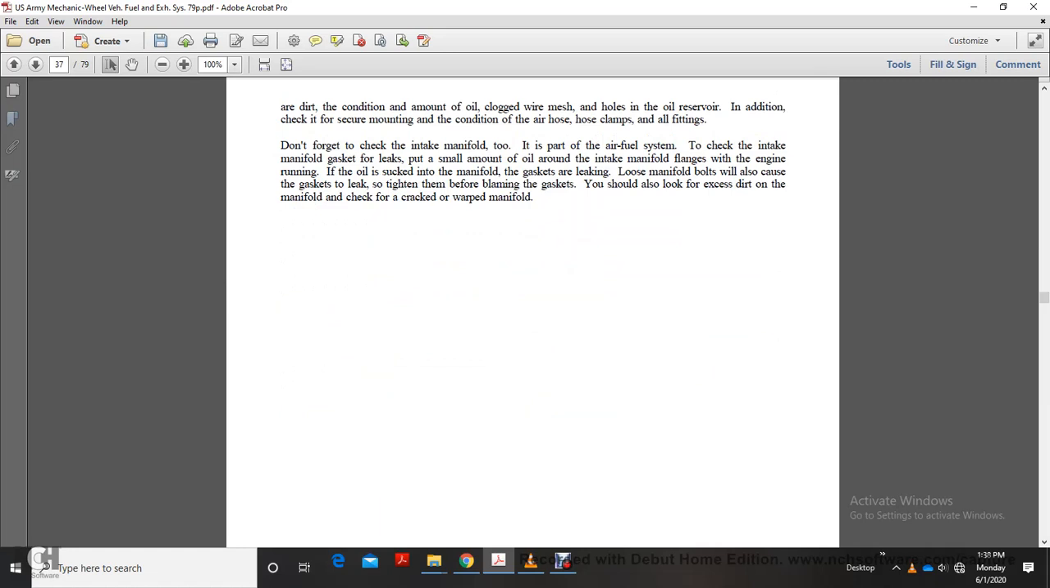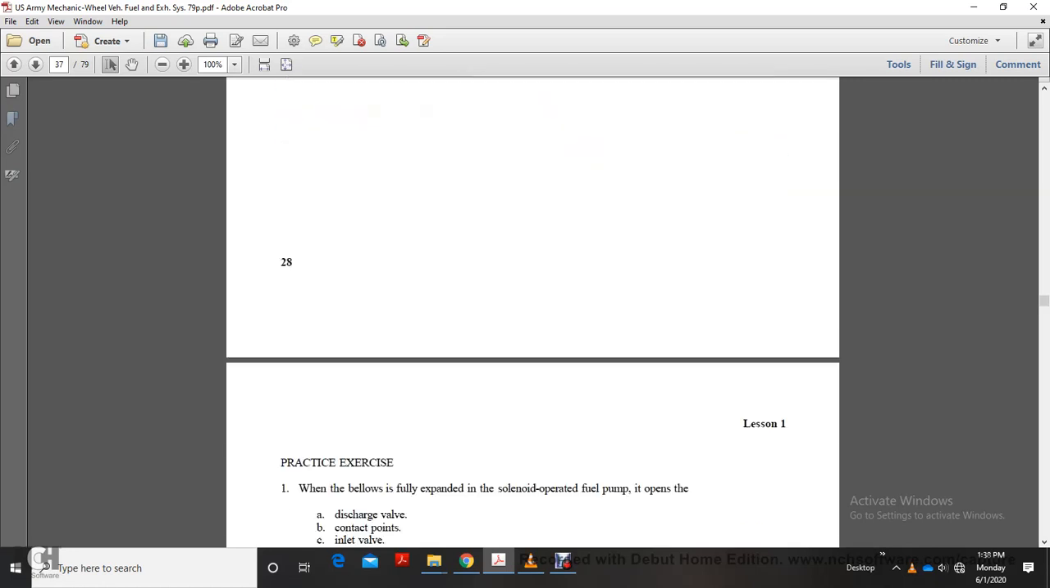It is part of the air-fuel system. Check the intake manifold, gaskets, and for leaks. Pour a small amount of oil around the intake manifold flanges while the engine is running. If the oil is sucked into the manifold, the gaskets are leaking. Loose manifold bolts will cause the gaskets to leak, so tighten them before blaming the gaskets. You should also look for excessive dirt on the manifold, and check for a cracked or warped manifold.